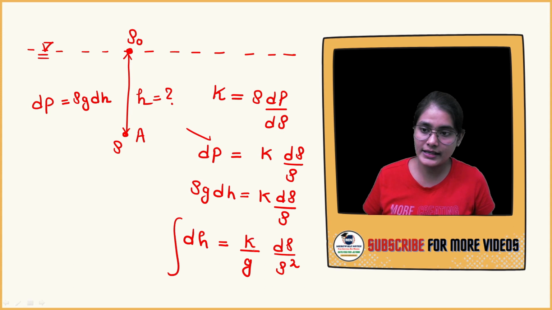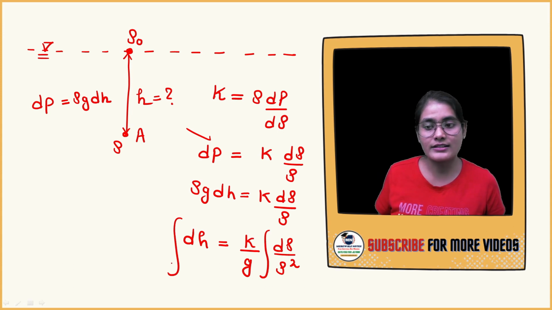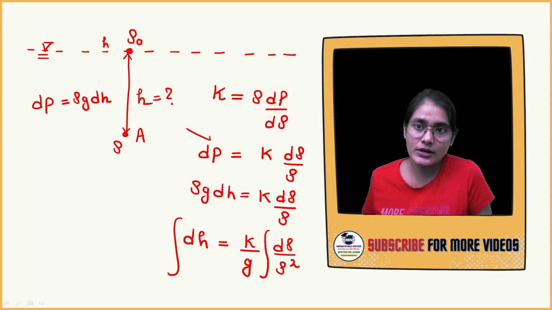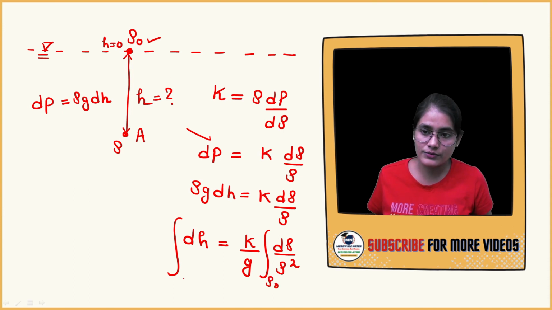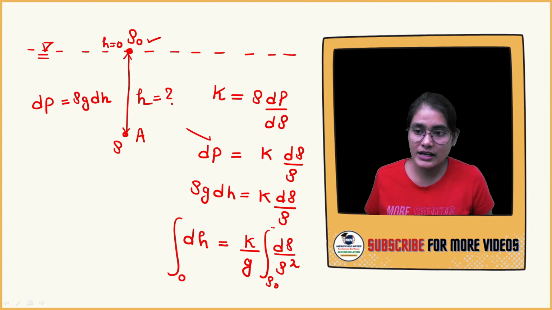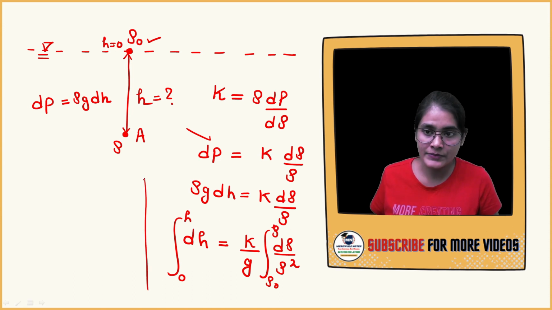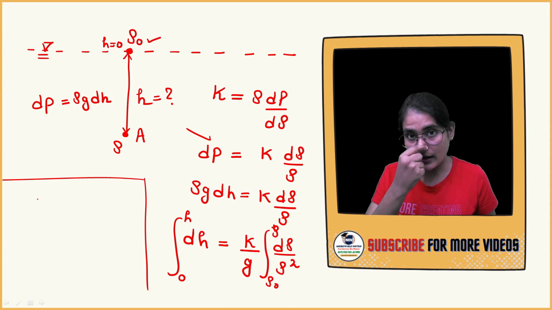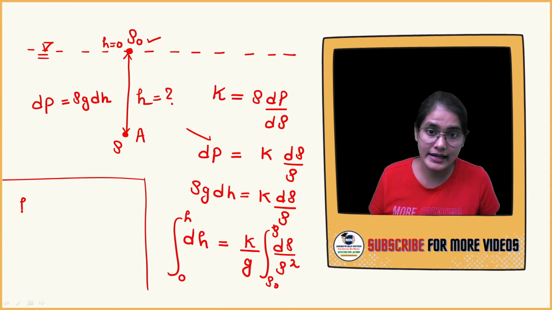You can easily integrate it. Just apply the integration sign and apply the limits. When h is equal to 0, the density will be equal to rho naught. When h becomes h, at this point the density will be equal to rho. When you integrate dh and apply the upper and lower limits, you get h is equal to K by g.